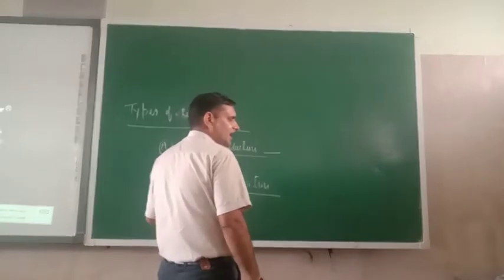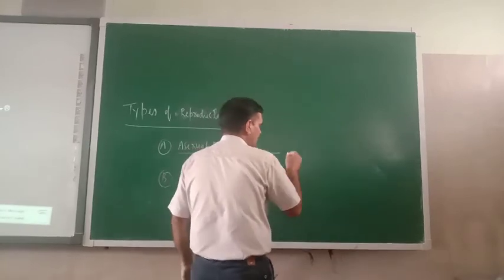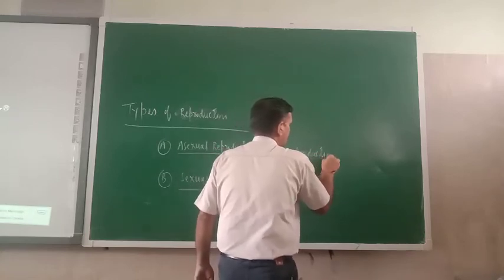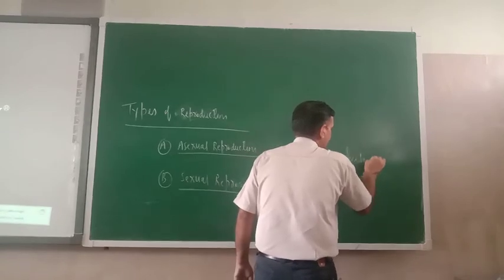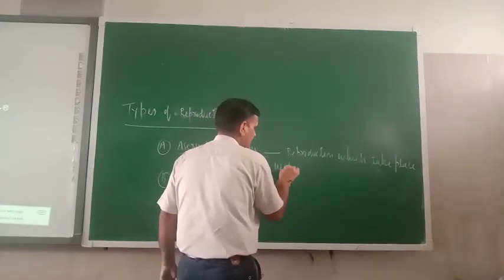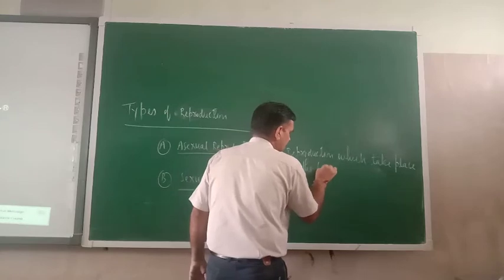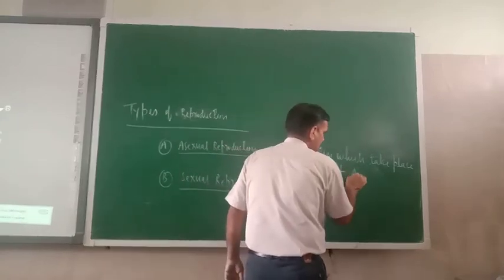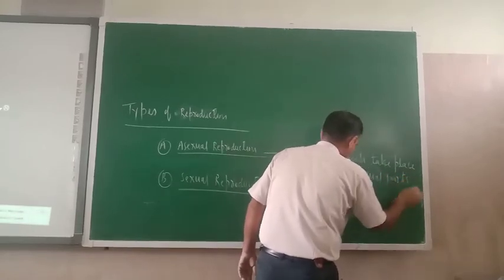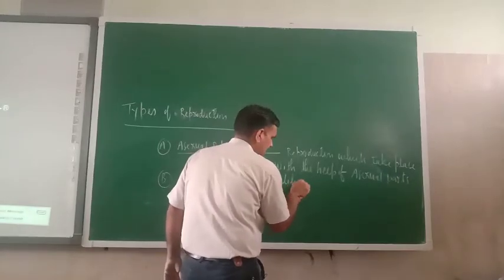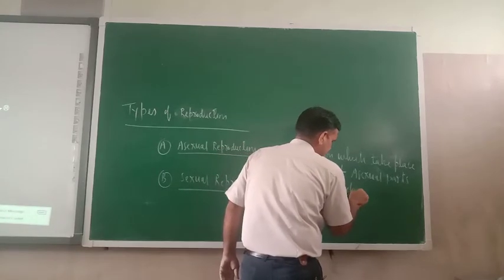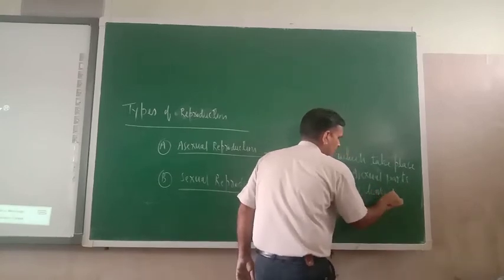Asexual reproduction is reproduction which takes place with the help of asexual parts like stem, branches, leaves, roots.